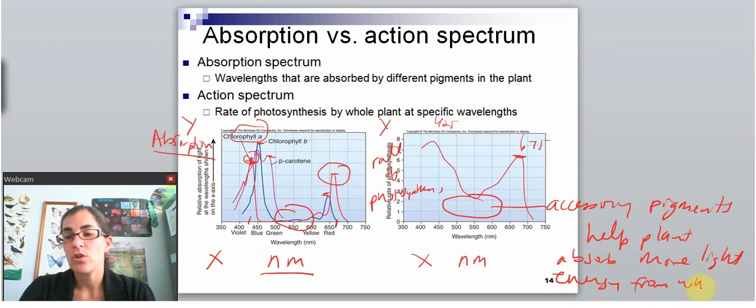So even though chlorophyll is not that good at getting this energy, the accessory pigments help the plant still be able to carry out photosynthesis in those wavelengths, because again, light energy contains all of these wavelengths, and this helps the plant carry out more photosynthesis.